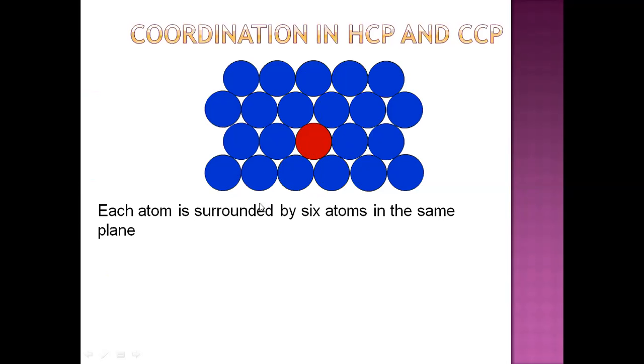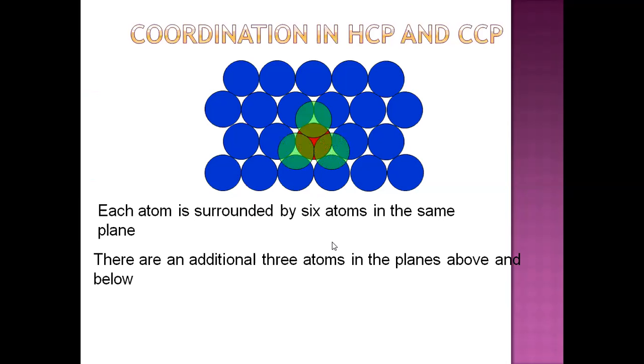Hence each atom is surrounded by 6 atoms in the same plane. Okay, now if we extend this to the second layer, there are an additional 3 atoms in the plane above and below.